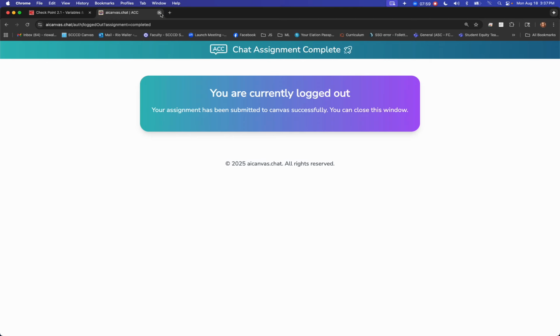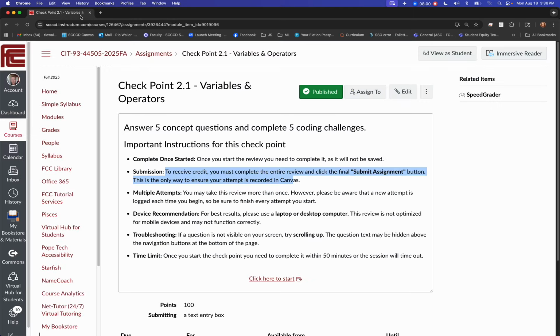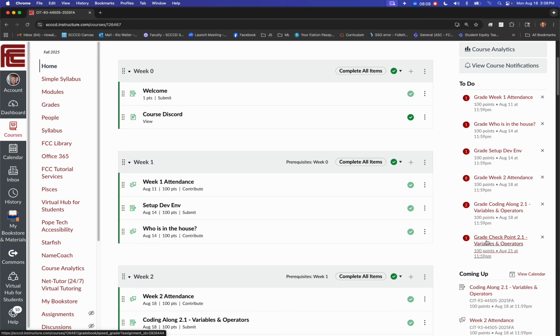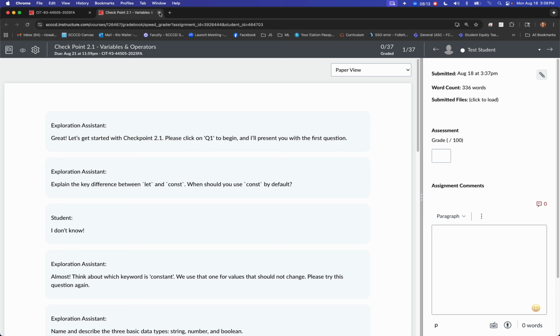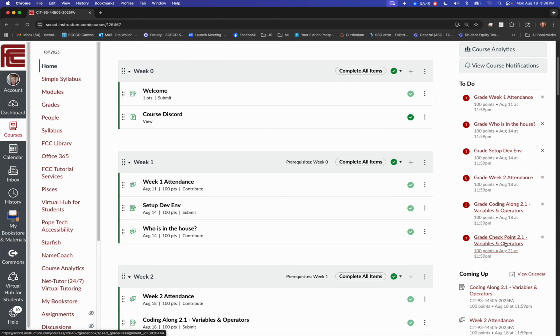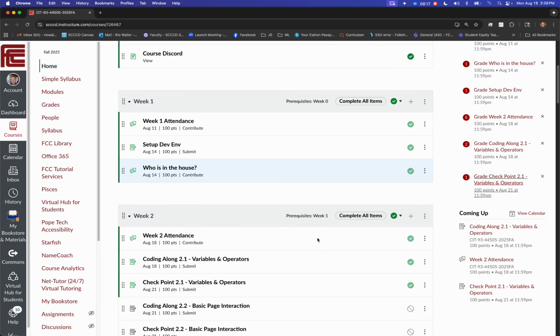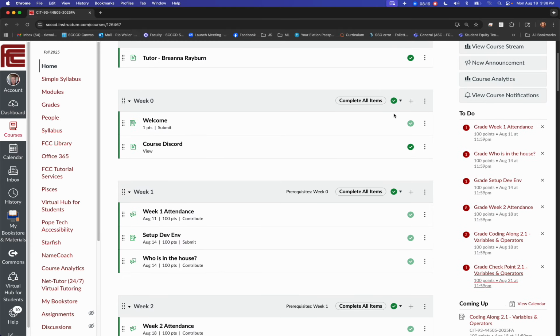But I just want you to know what happens now in Canvas: this gets submitted. The way you know you did this correctly is that you will see this checkpoint, and then you will see that log of what happened. If you don't see this, that means something happened and you didn't complete it, so make sure you do complete it. Like I said, do it multiple times if you want, because I look at how well you do. So take it a couple of times if you need to.